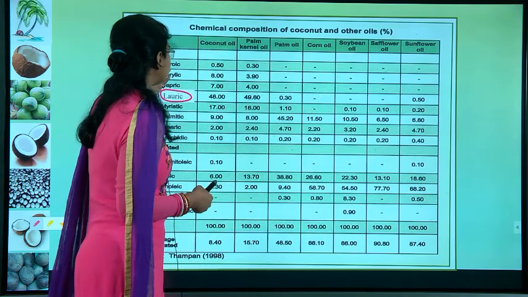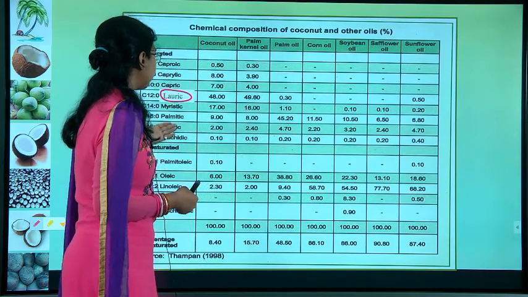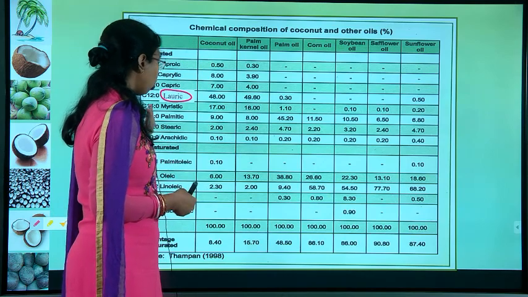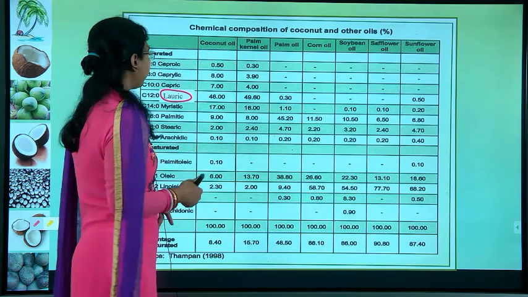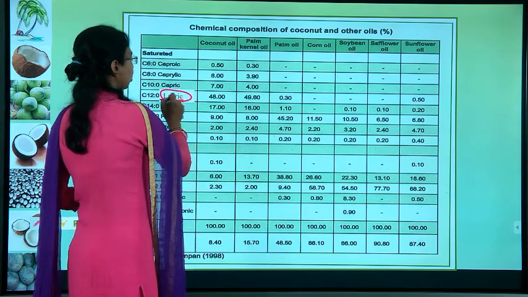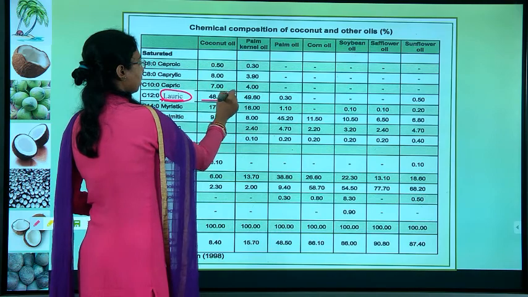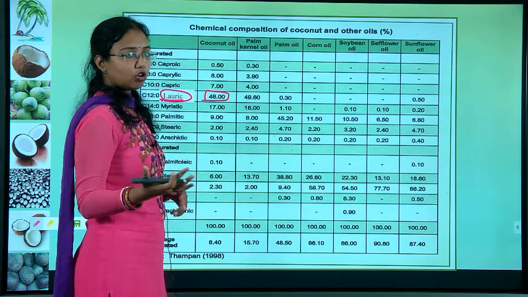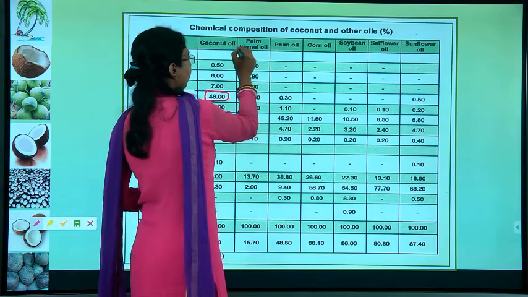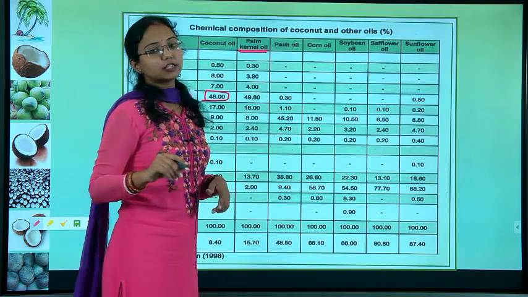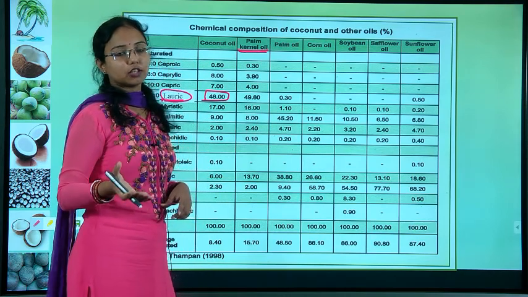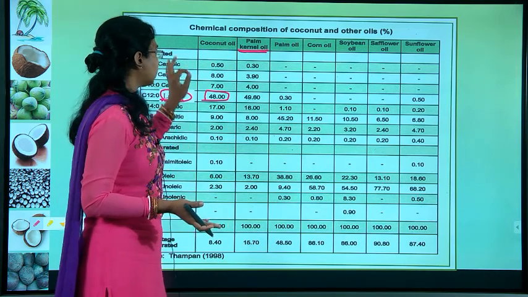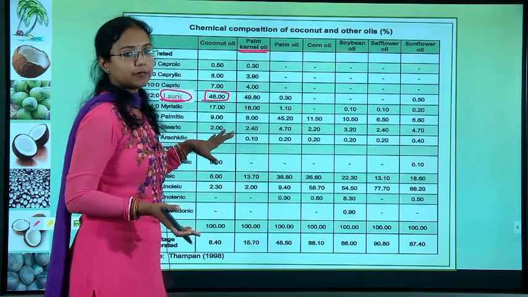All the fatty acids like caproic, caprylic, lauric, myristic, palmitic, arachidonic, oleic, linoleic, linolenic, all have been given in this chart. But the main important part is coconut oil is rich in lauric acid. If you compare it with the other oils, the only one is palm kernel oil. But palm kernel oil is generally not used as such in the market or for daily consumption. But this coconut oil can be, that's why it is very much healthy.